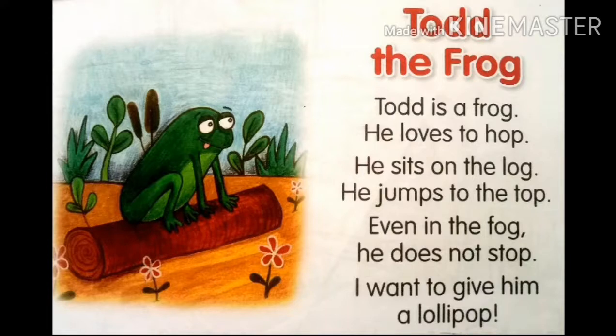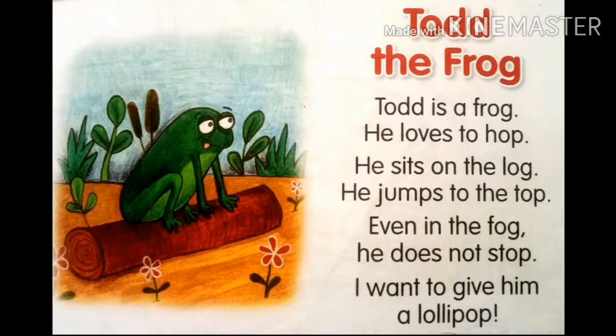Now, can you see here in this poem? Everywhere you can see O, frog, og, O-G, og, O-P, op. Can you see the ending words for each line? Frog, hop, log, top, frog, stop, lollipop.